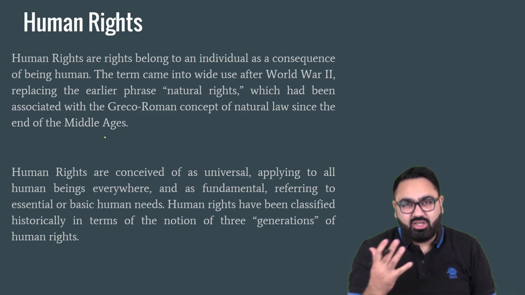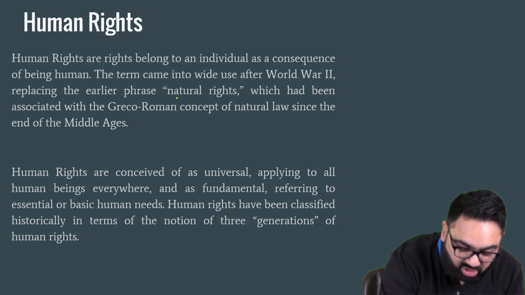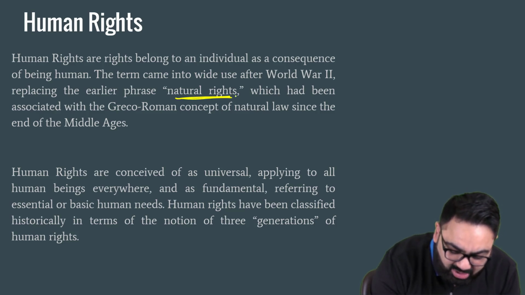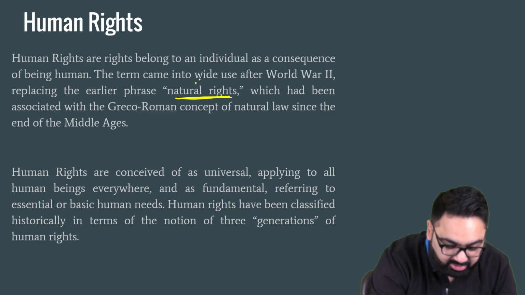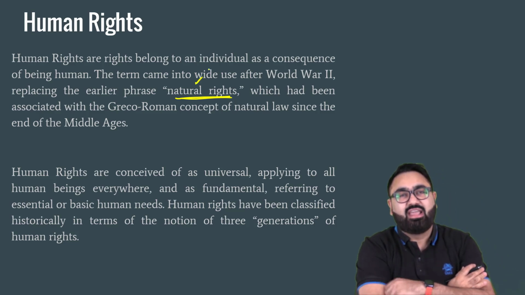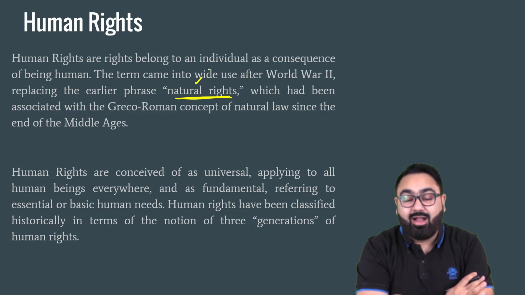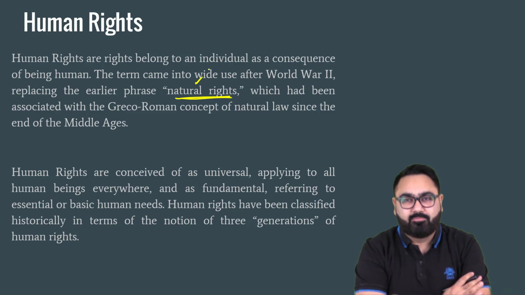Now, there are different theories. One of them is called natural rights. Natural rights again are similar to human rights only. Natural rights are rights given to you by nature. So if something is given to you by nature, the government should not be allowed to take it away. Right to life is given to you by nature. The government did not give you the right to life.